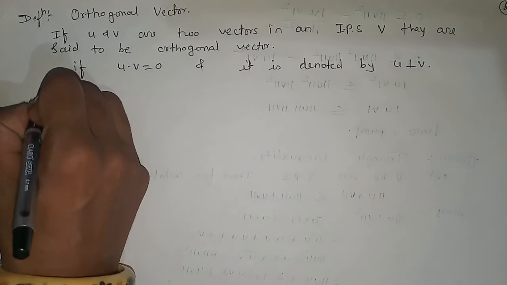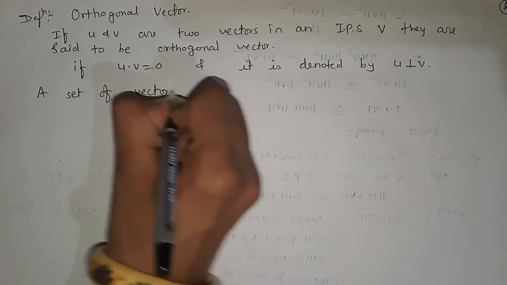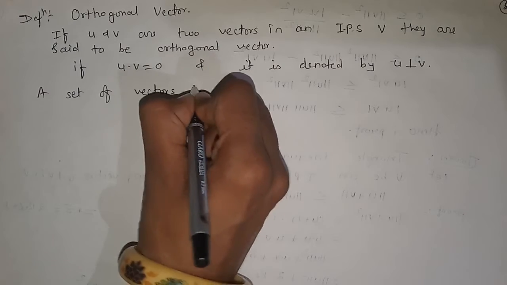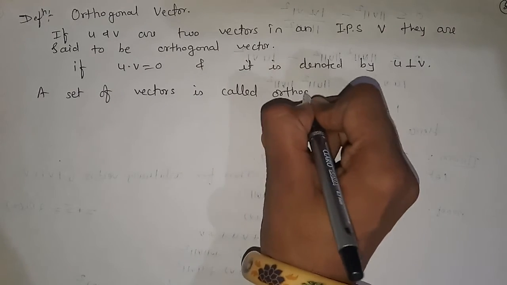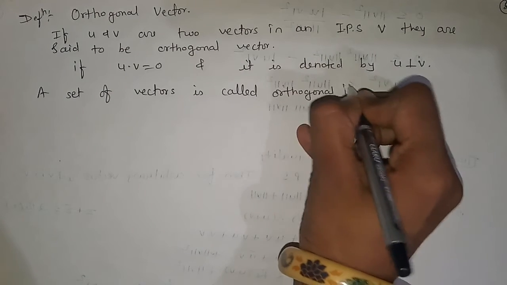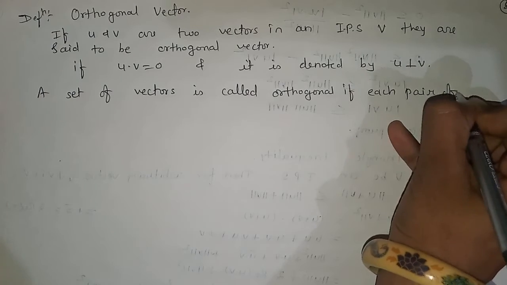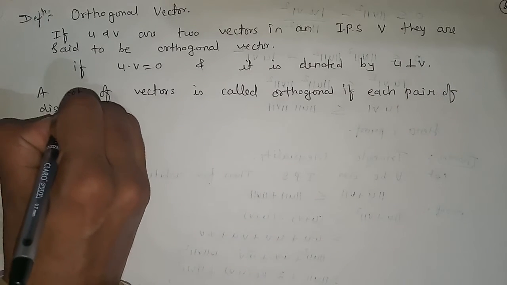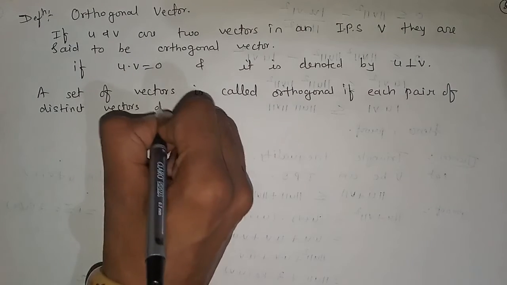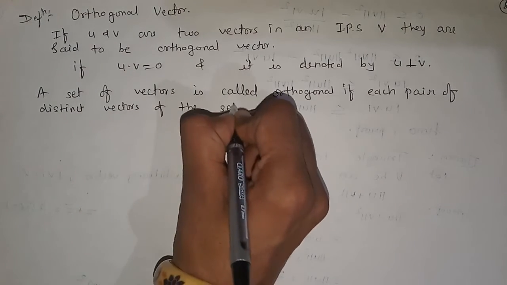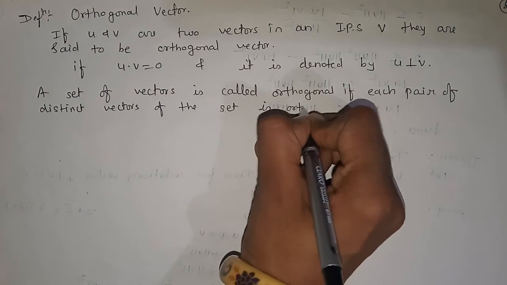Or we can say a set of vectors is called orthogonal if each pair of distinct vectors of the set is orthogonal.